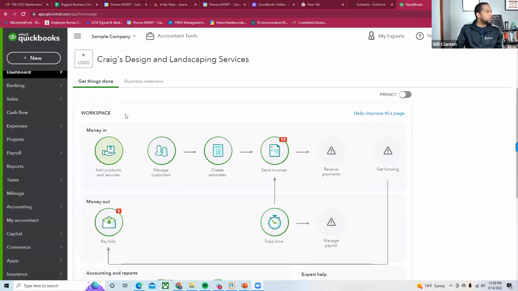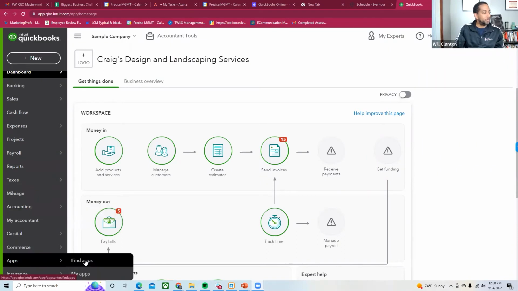Okay, cool. So I talked about integrations in the beginning, right? QuickBooks has apps down here that you can find. One of the things you want to do here is just click on Find Apps, right? Ask the client if they're using a practice management system. If there's a system that integrates with QuickBooks Online, the integration is pretty easy to sync.